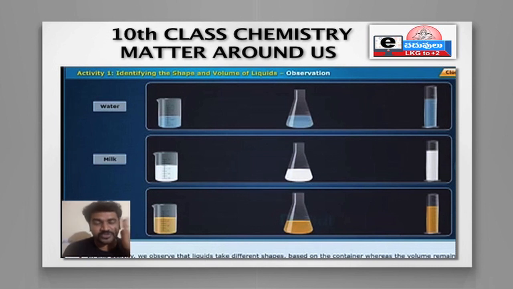And one more thing to remember here: we generally say liquids, but liquids we can also call fluids. Why? Because we can easily pour these substances from one container to another container, so they are called fluids, right? So here we are discussing liquids, which are also called fluids. So this is the activity regarding identifying the